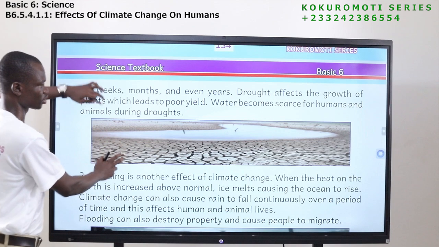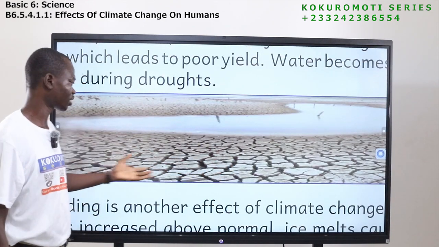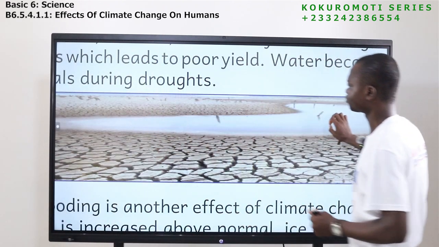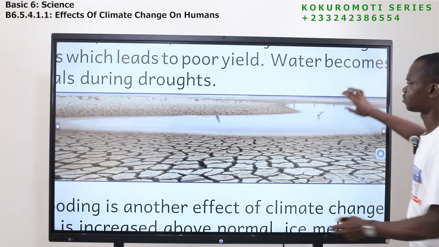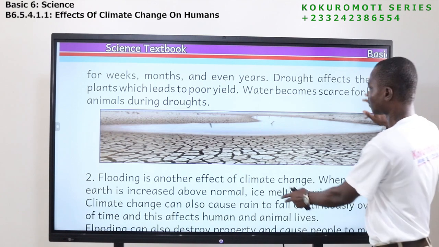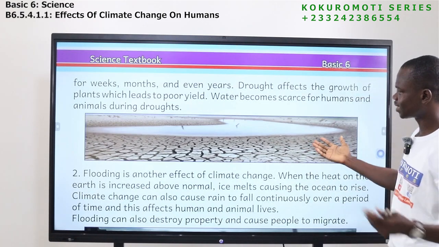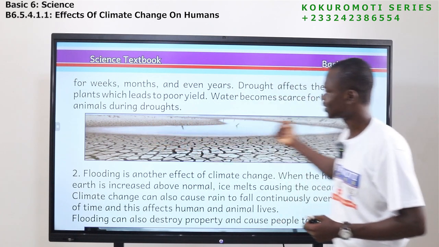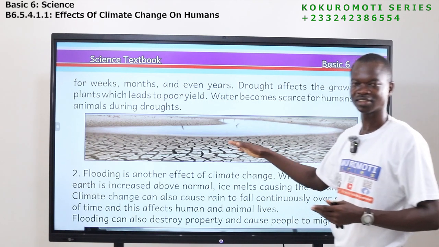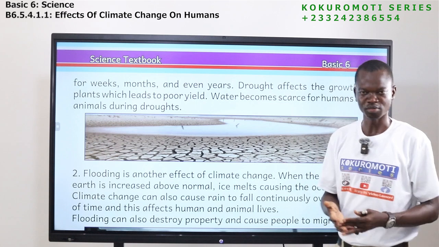So let's look at this picture. If you look at this picture, you can see that this place is very dry. Look at the soil. You just have small water here. It doesn't rain. So look at what has happened. All the plants are not there. They are dead. So you see, when there is no rainfall, this is what happens. And this happens as a result of the things that we do.